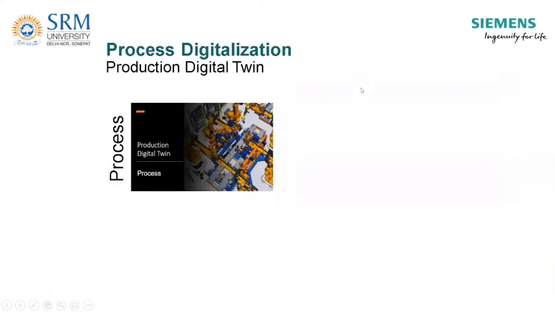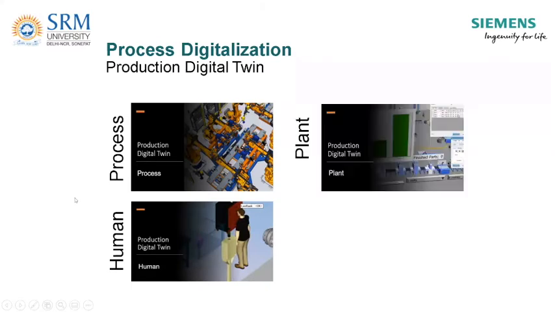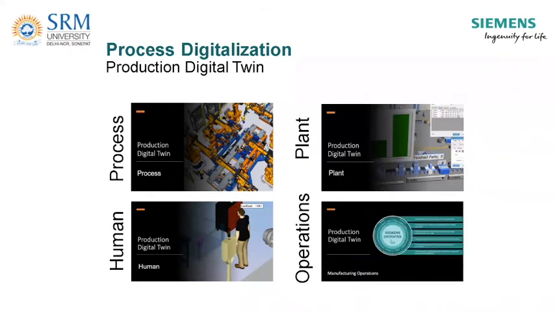So now our focus would be on production digital twin. So there are 4 phases. Then we can digitize the process, digitize the human activities also, and complete plant and operations. This we'll discuss in future slides.